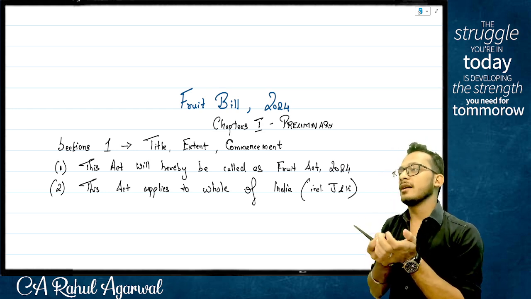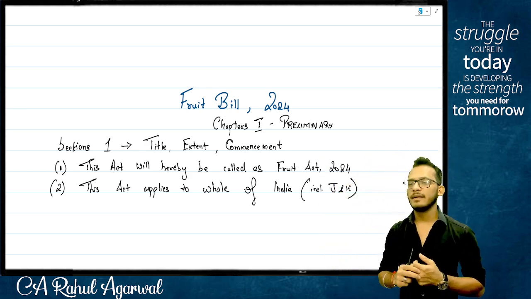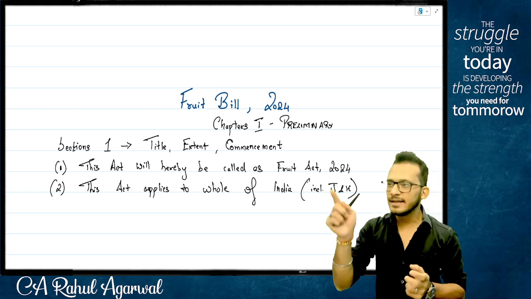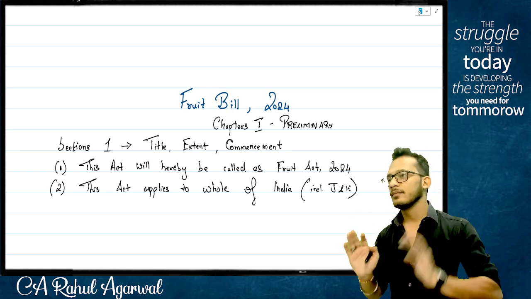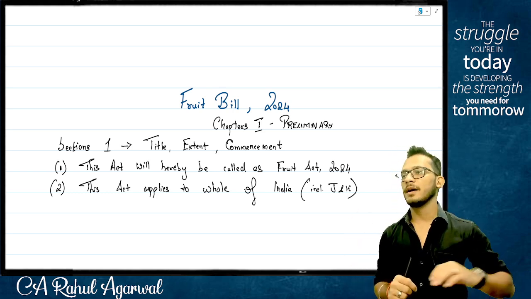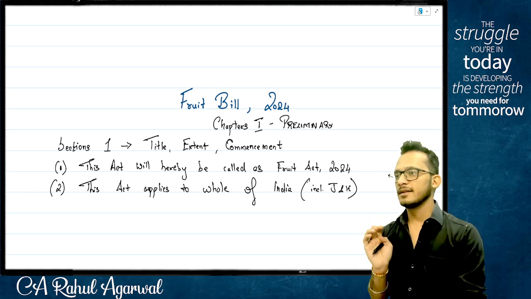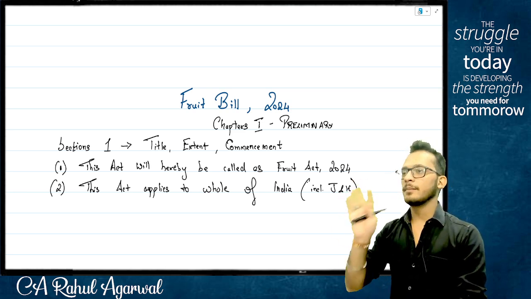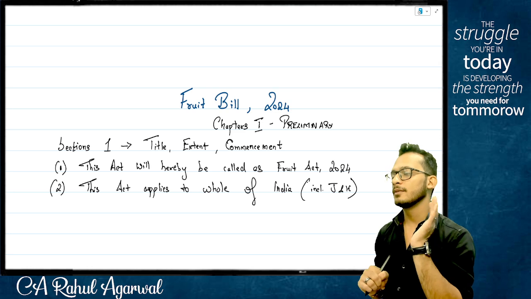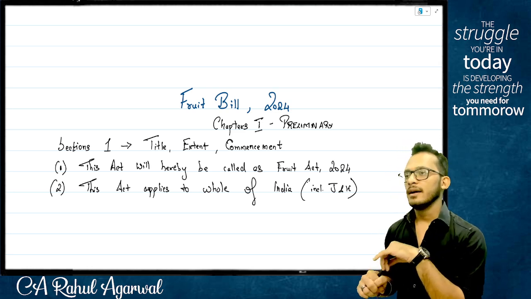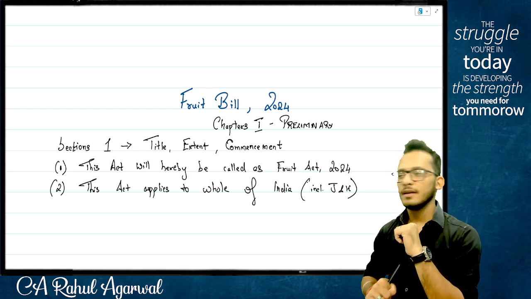And therefore, every time a law was being created, we used to get special approvals from Jammu and Kashmir to make it part of their state. If they say yes, then we will put it inside saying including Jammu and Kashmir. If they say no, we will leave it just like that, which means the assumption would be it is not part of Jammu and Kashmir. Simple example, income tax was a part of Jammu and Kashmir as well, but GST was never part of Jammu and Kashmir. So anything you sell to Jammu and Kashmir was exempt, because it was treated as exports, because Jammu and Kashmir had not approved GST.